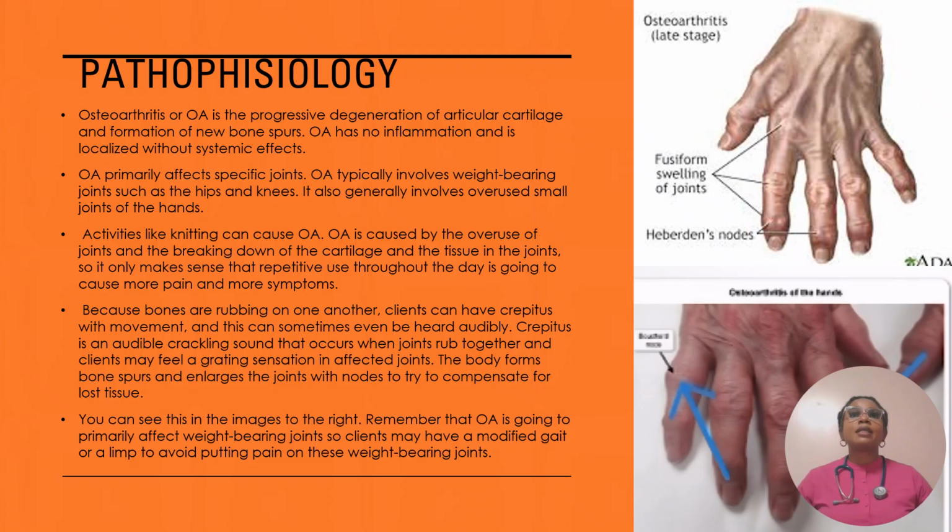Remember that osteoarthritis is going to primarily affect weight-bearing joints. So clients may have a modified gait or a limp to avoid putting pain on these weight-bearing joints.